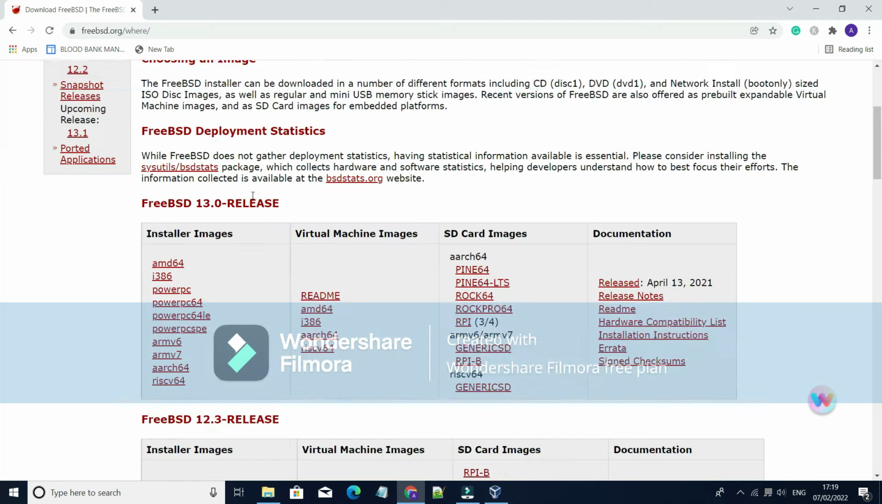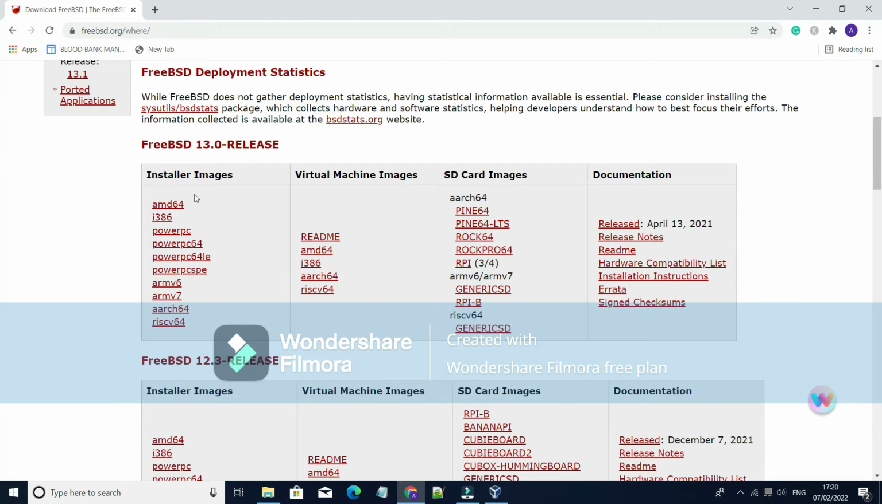Just scroll little bit down. If your system is 64-bit, just click on AMD 64. If your system is 32-bit, click on i386. I am clicking on AMD 64-bit.